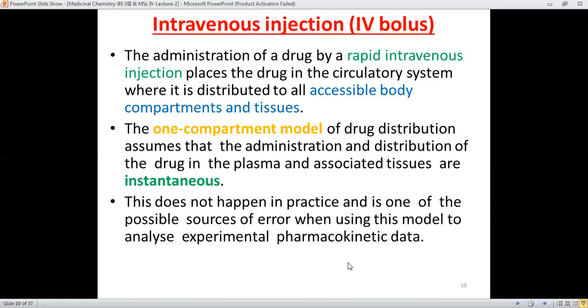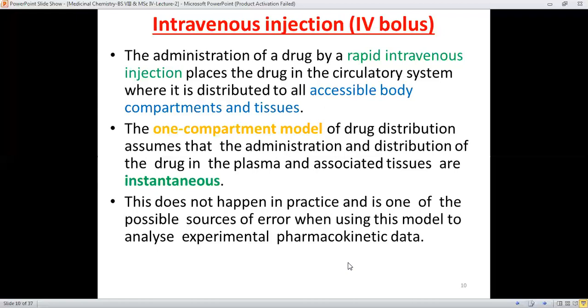But it has been shown that practically it's not happening, and it is one of the possible sources of error when using this model to analyze experimental pharmacokinetic data.